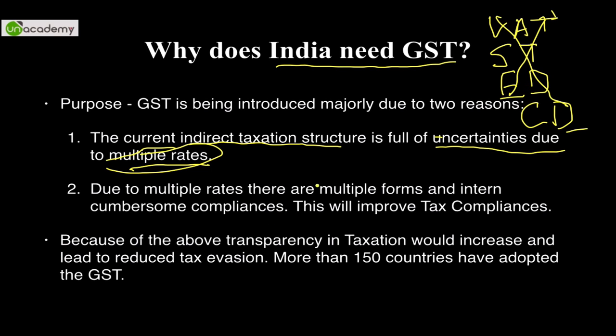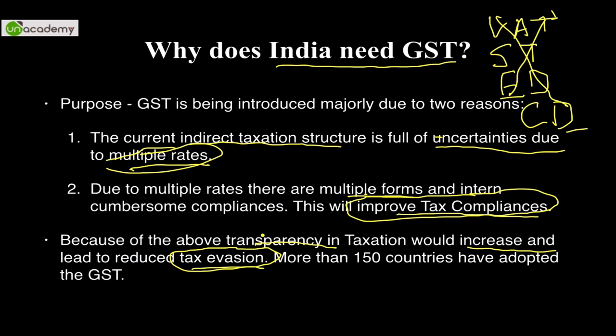The second purpose is that due to multiple rates there are multiple forms. The more forms there are, the more cumbersome the entire taxation structure becomes. So the tax compliances would reduce because we just have one single tax structure, that is GST. Because of this, a lot more transparency would be induced, and with more transparency in the taxation regime, we can reduce tax evasion. By tax evasion, I mean people who earn income and do not disclose it, they tend to evade tax. That would be stopped because of GST. More than 150 countries have already adopted something like GST.